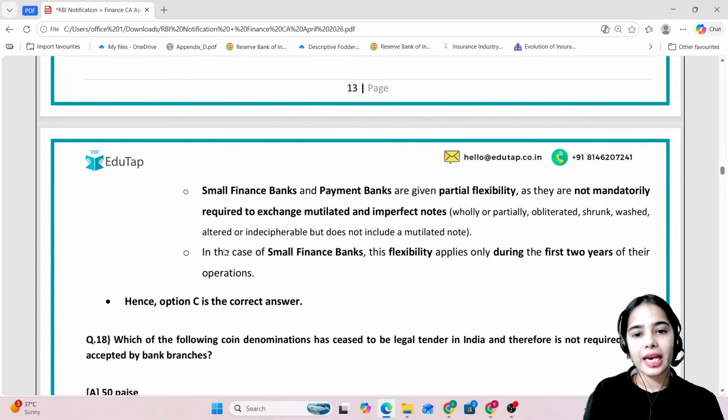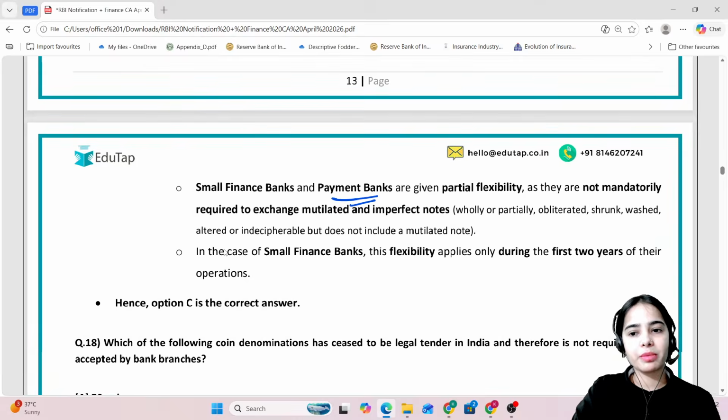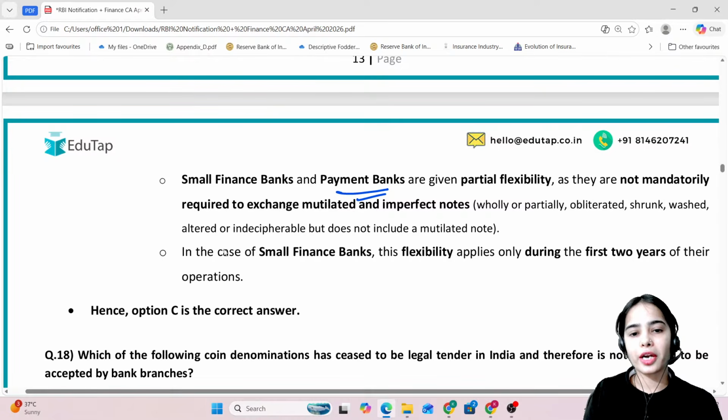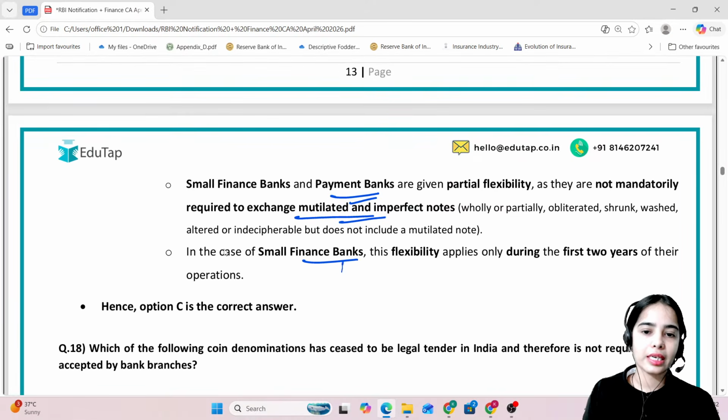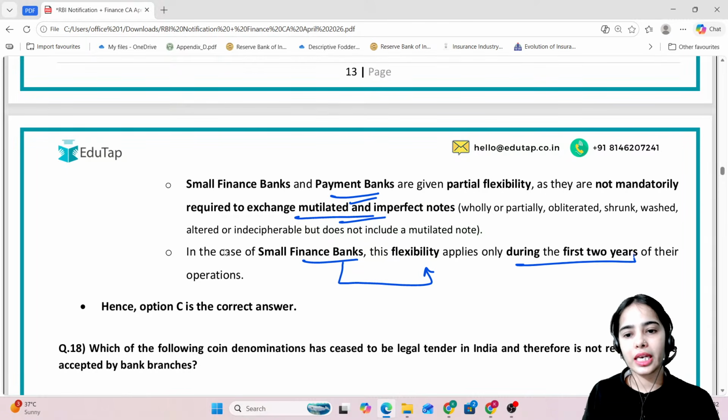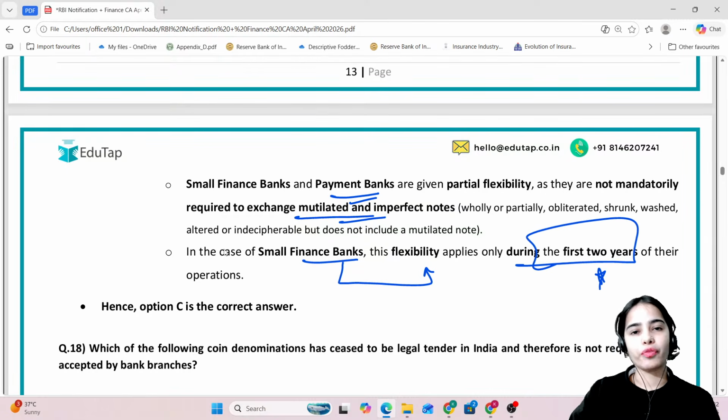Now the small finance bank and the payment bank are given partial flexibility as they are not mandatorily required to exchange mutilated or imperfect notes. The small finance bank has this flexibility if they are in the first 2 years of their operations.